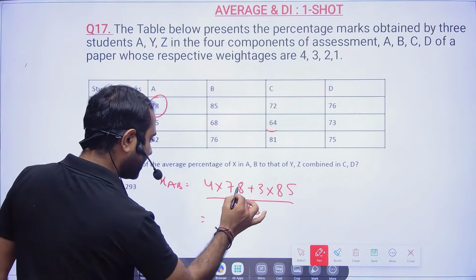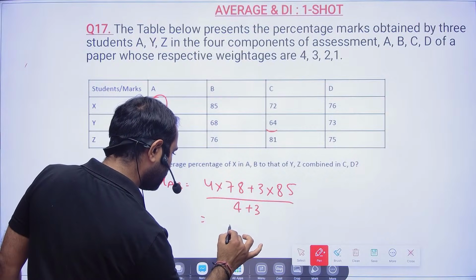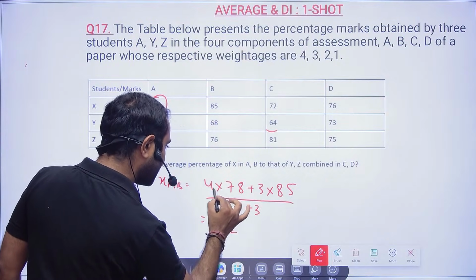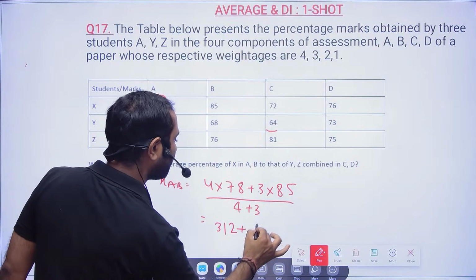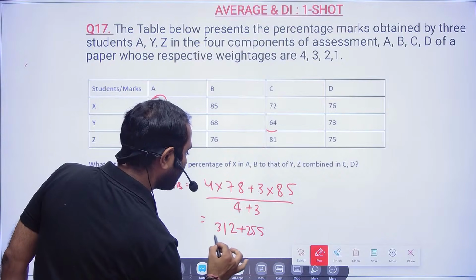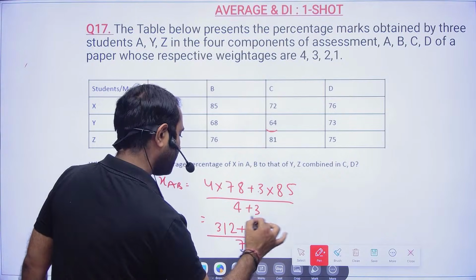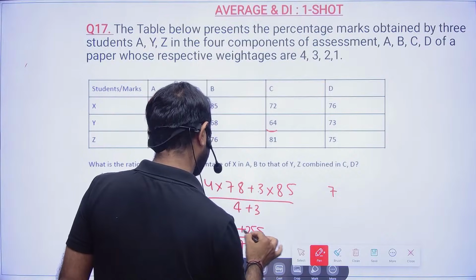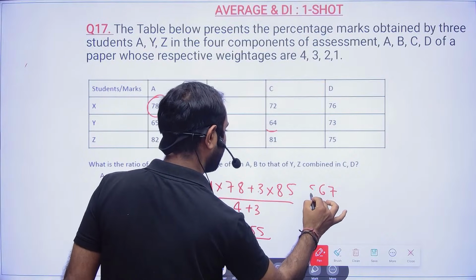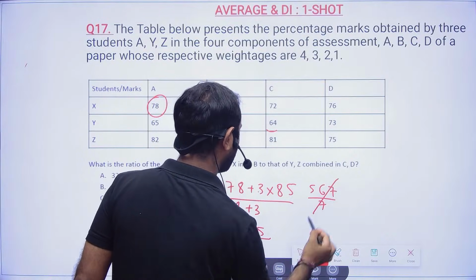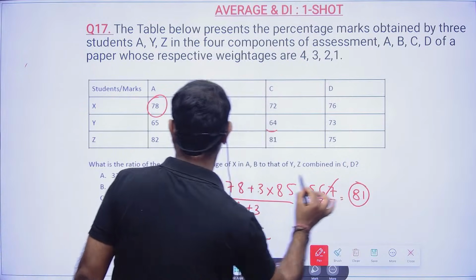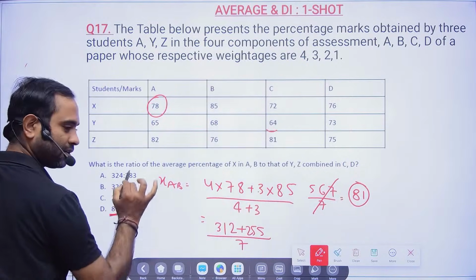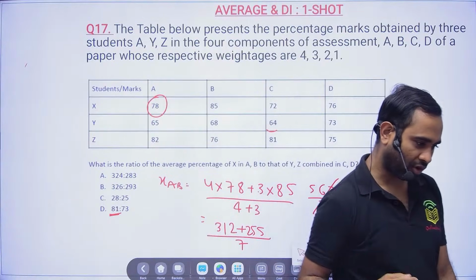So 4 into 78 is 312, and 3 into 85 is 255, and divided by 7, which gives 81. No, this is the normal method.